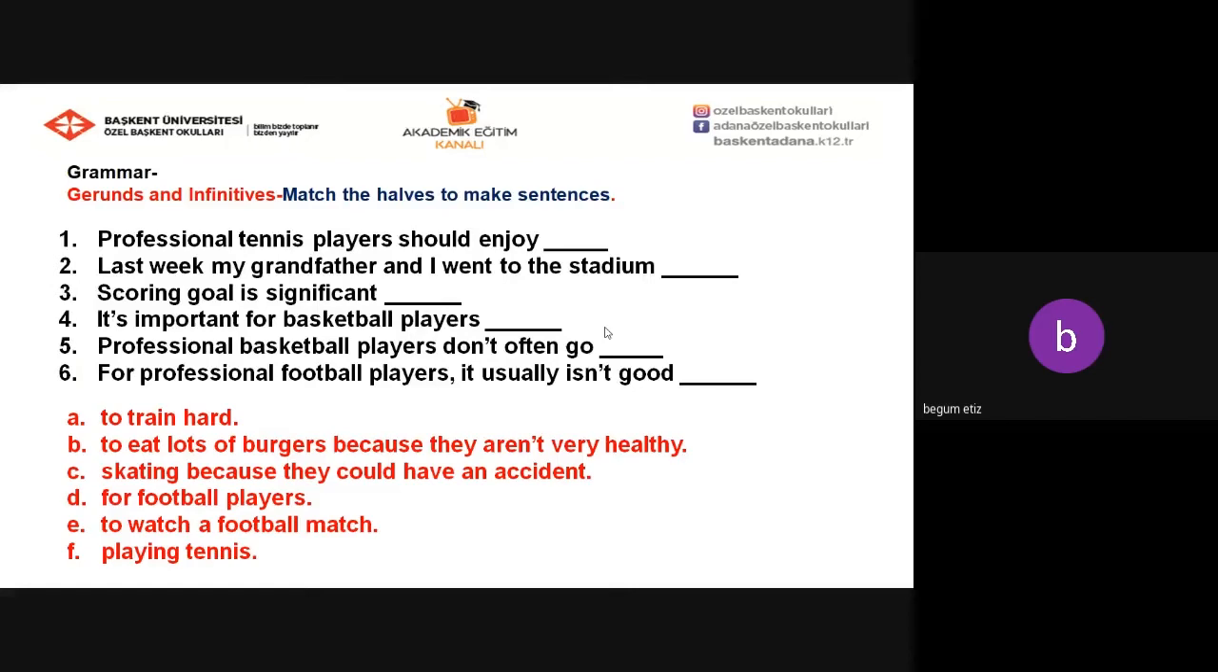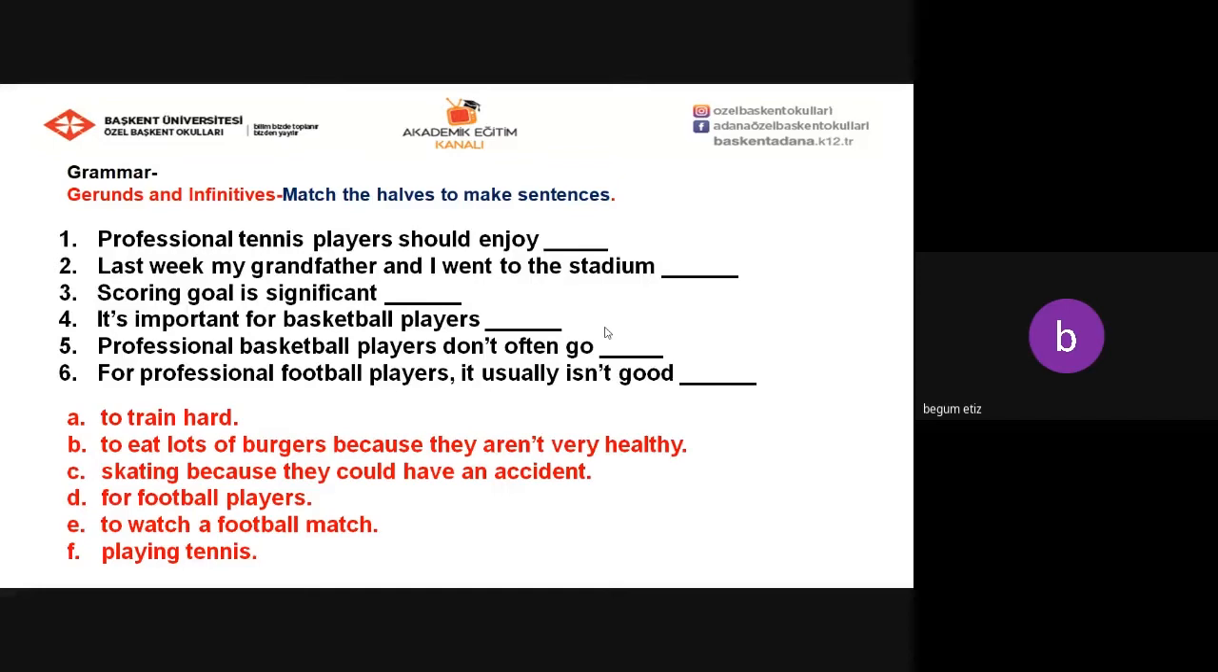Okay, now you're going to match the halves to make sentences. Let's have a look at them together. Professional tennis players should enjoy. Last week, my grandfather and I went to the stadium. Scoring goal is significant. It's important for basketball players. Professional basketball players don't often go. For professional football players, it usually isn't good. You will match the halves to make sentences.